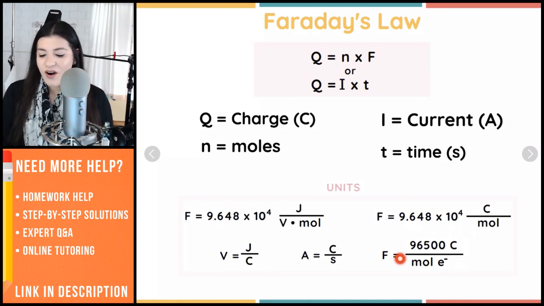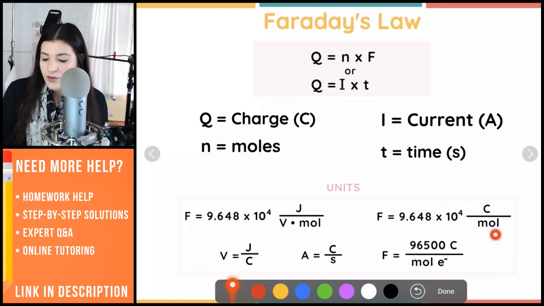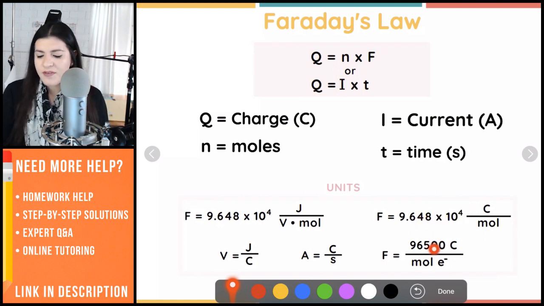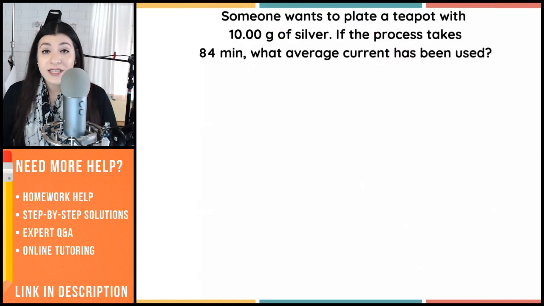And then this is going to be our Faraday's constant when we're using electrons. This one's rounded. You could use either or. It could be 9.648 times 10 to the fourth, or it could just be rounded up to 5. Either one is correct. Now that we know what everything means and which Faraday's constant we use, let's go over our first example.